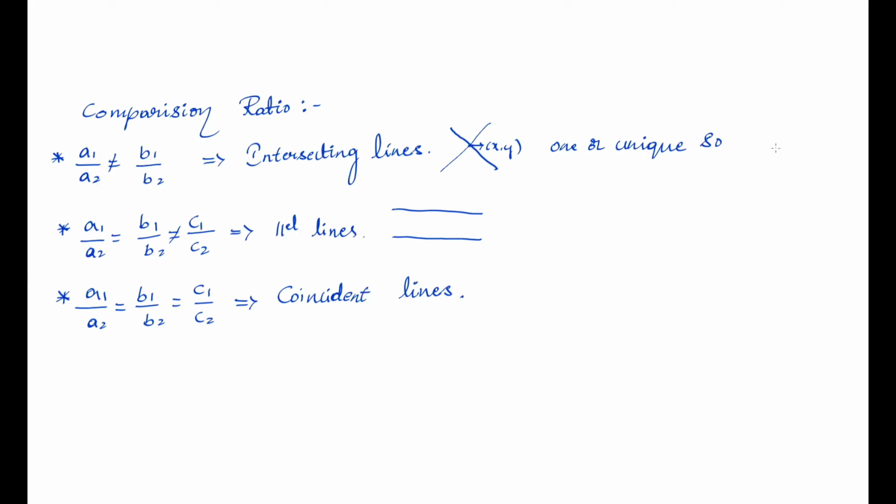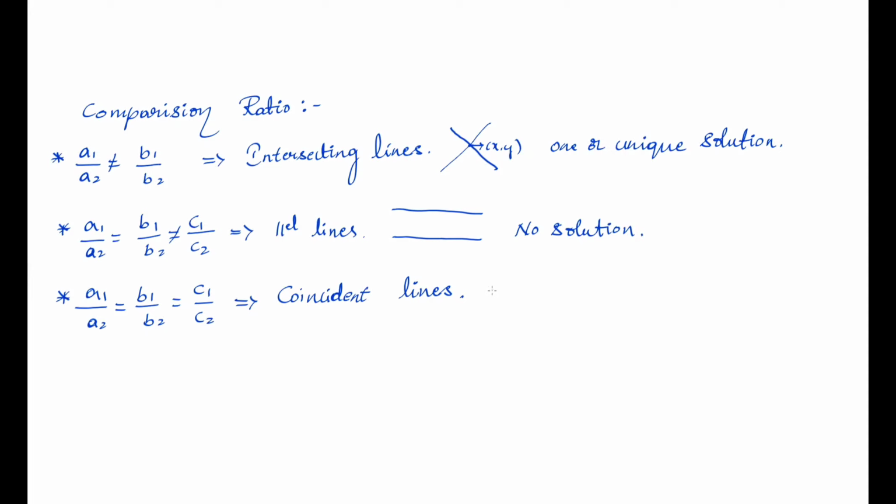Yes? I think you get it. So parallel lines do not meet at a point, so there is no solution at all. When we come across coincident lines, they have a solution.